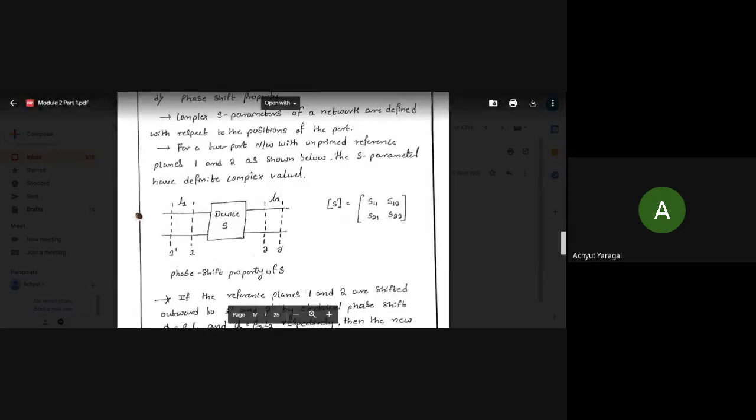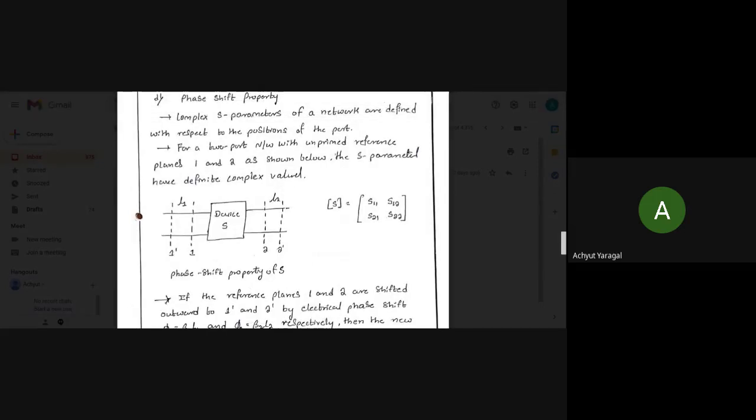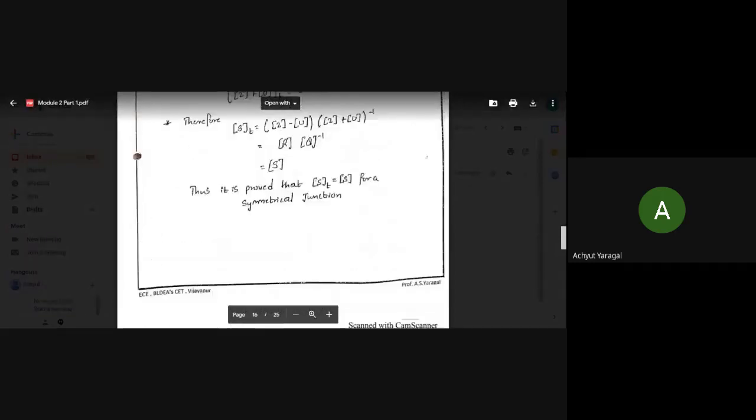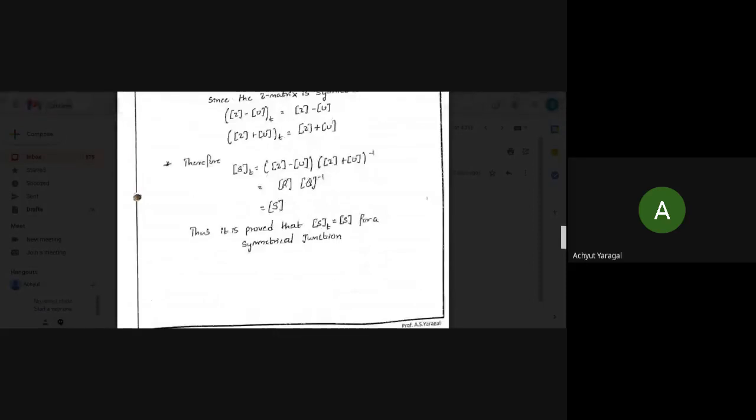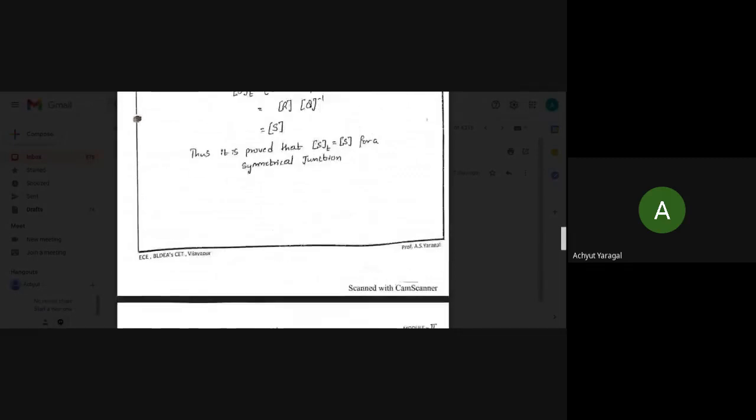The second property is the symmetry of the S parameters: for a reciprocal network, the S matrix satisfies S equals S transpose. The third property is the unitary property: for a lossless junction, S conjugate transpose into S is equal to I. We have to prove that one. The fourth one we learned is the phase shift property.